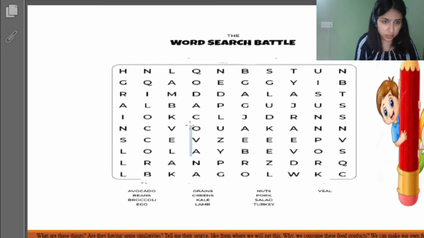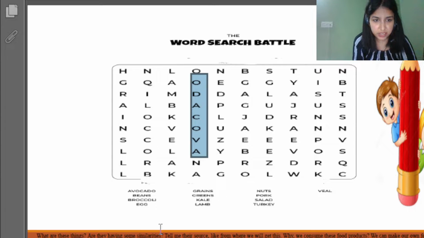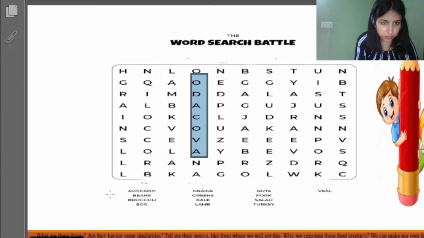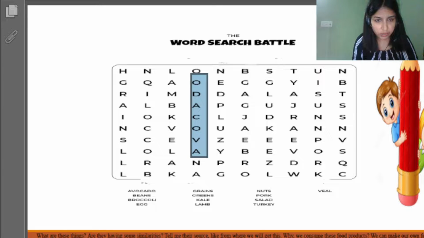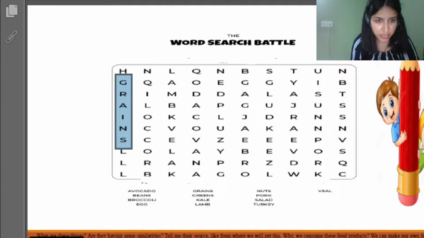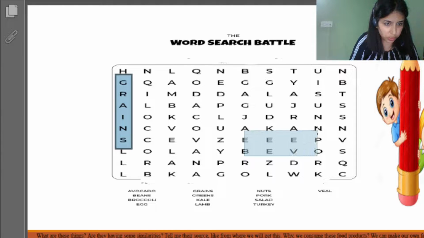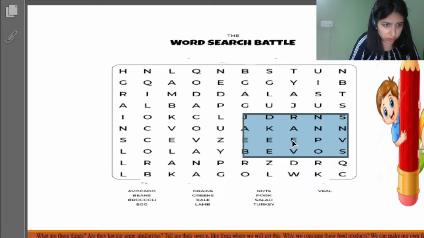Yes, we can see here avocado is there. Avocado we can see. Yes, right. What others can you see? Yes, tell me one by one. Yes, we also have grains here. Yes, grains and avocado we can see, right? Yes, very good students. You can see beans as well. So in this line we have beans in that way. Yes, beans are also there.